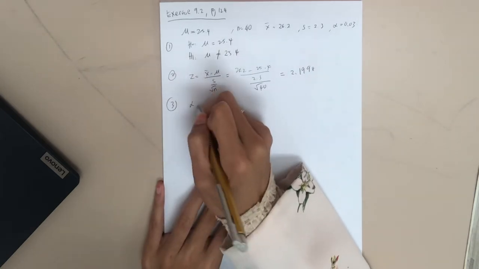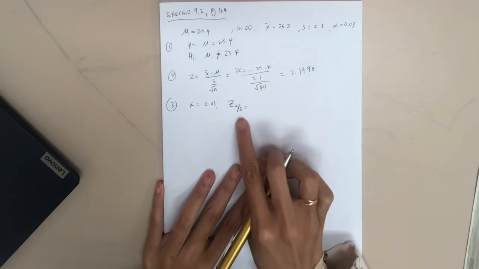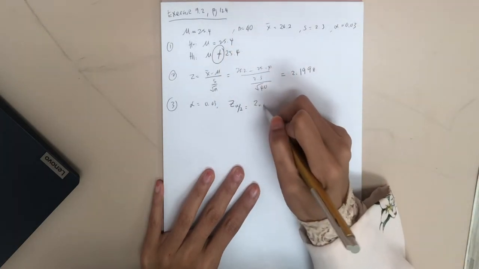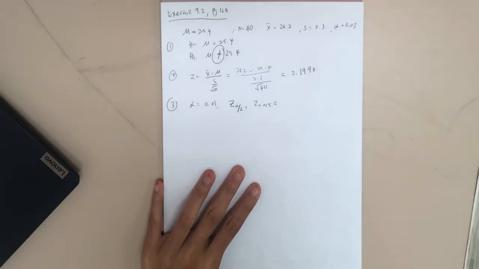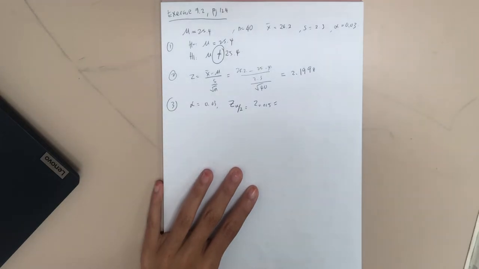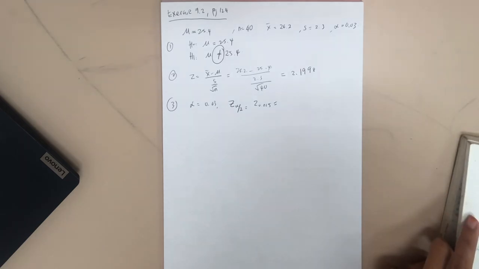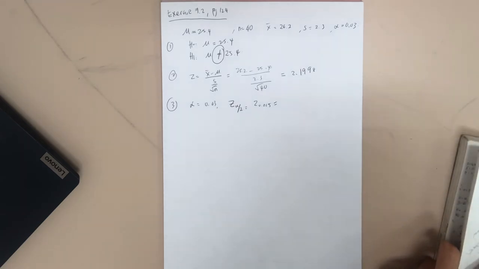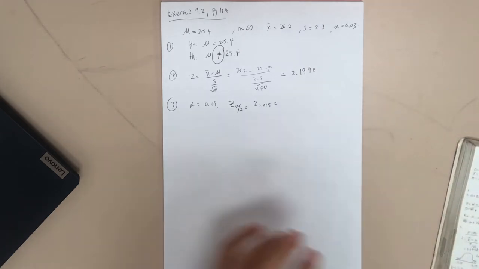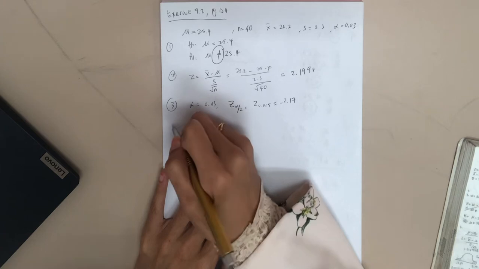Step number 3, alpha. What is your alpha just now? 0.03, and then find z alpha over 2. Alpha over 2, class, because this is two-sided, so it will be 0.015. Using the table, you will get the z value of negative 2.17. After that, step number 4.